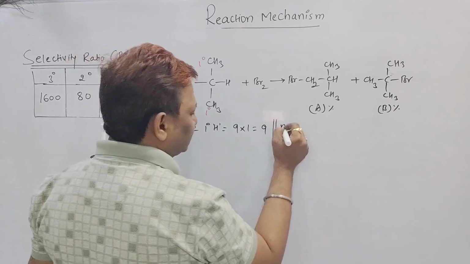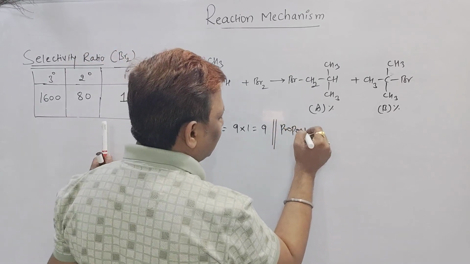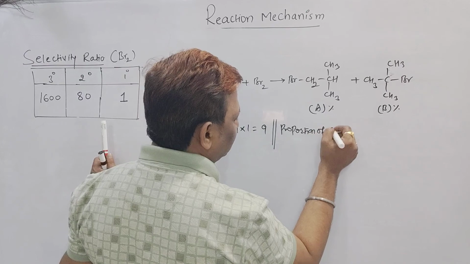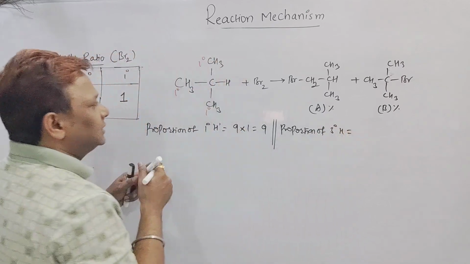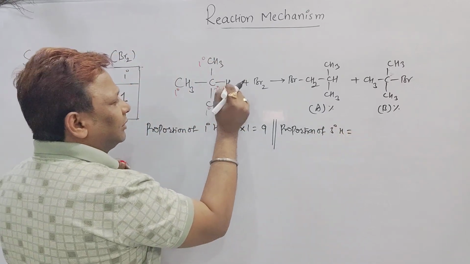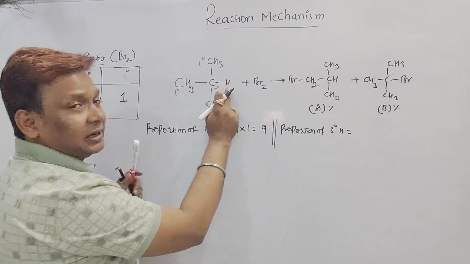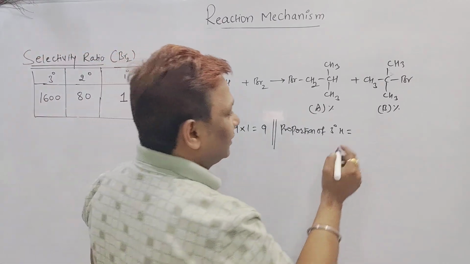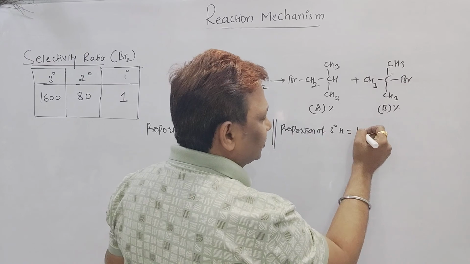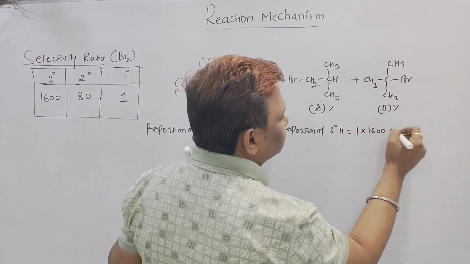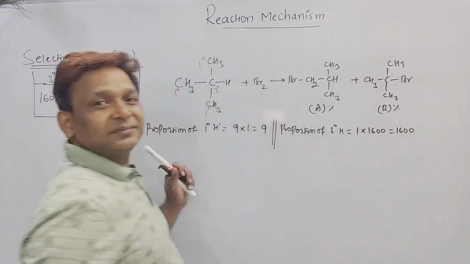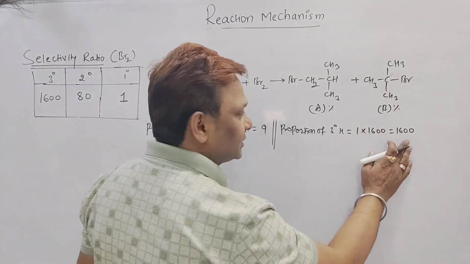Sir, what is the proportion of tertiary hydrogen now? This carbon is a tertiary carbon and only one tertiary hydrogen is attached to it. So there is only one tertiary hydrogen, but the value is 1600 times. For tertiary hydrogen it is 1600.